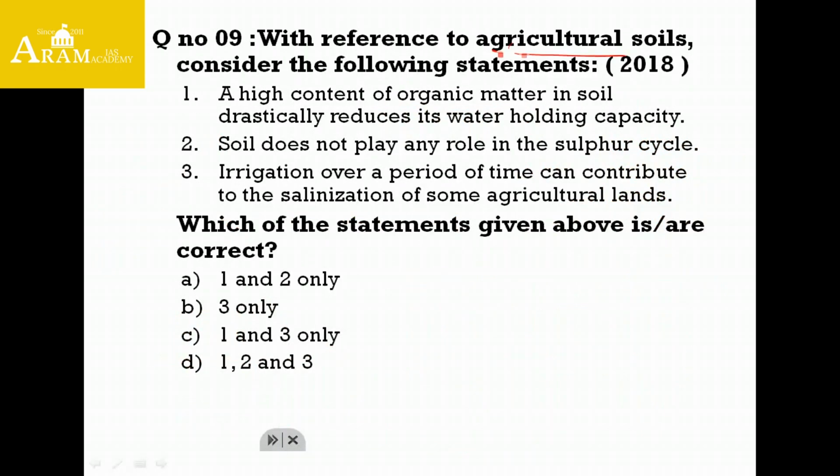The next question is with reference to agricultural soil. Consider the following statements. This question is framed because almost all the soil in our country is getting salinized due to overuse of pesticides and insecticides, and also due to irrelevant irrigation practices. Now let us go to the statements. A high content of organic matter in soil drastically reduces its water holding capacity.